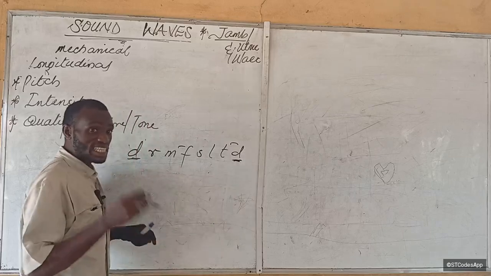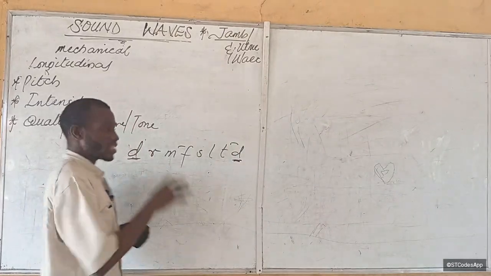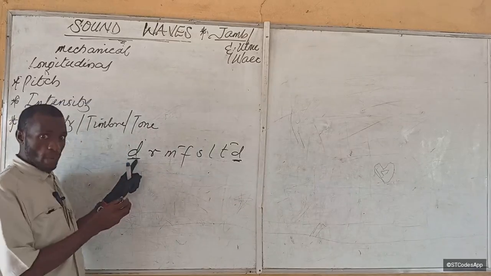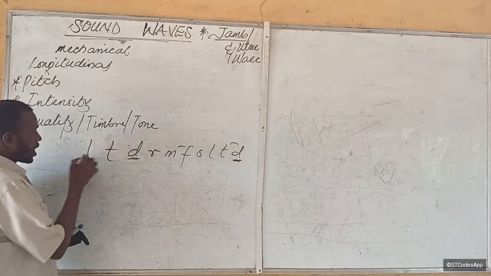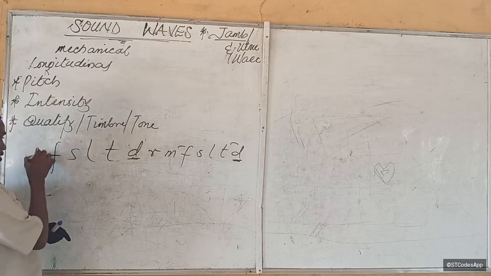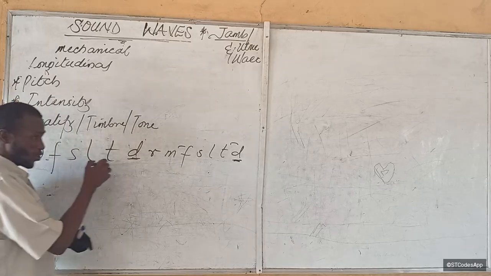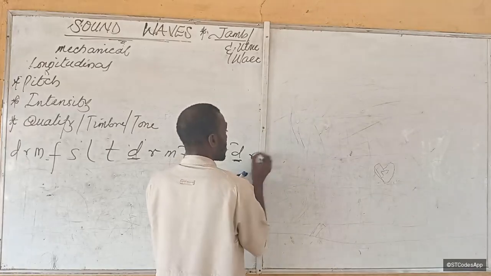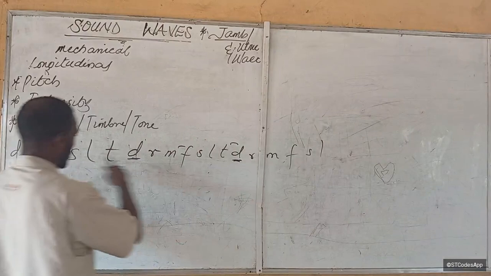Do you see that? It is still the same notes, but different pitches. Do you understand? This is the lower pitch. So if I wanted to go back, do, ti, la, sol, fa, mi, do. So do, re, mi, fa, sol, la, ti, do, re, mi, fa, sol, la, ti, do, re, mi, fa, sol. Do you understand now?